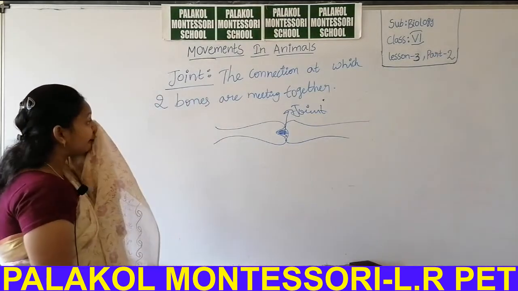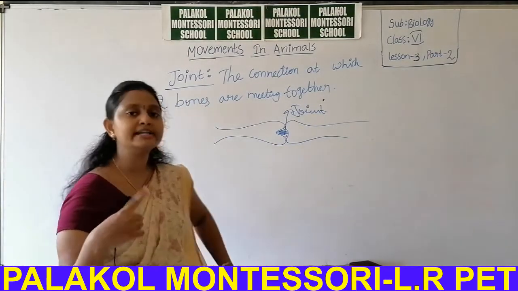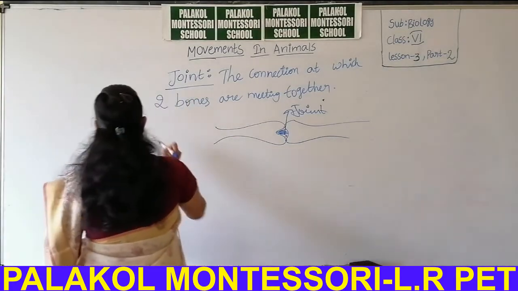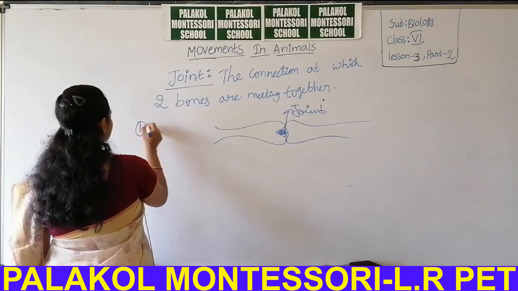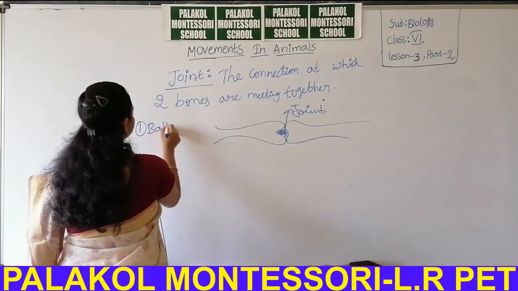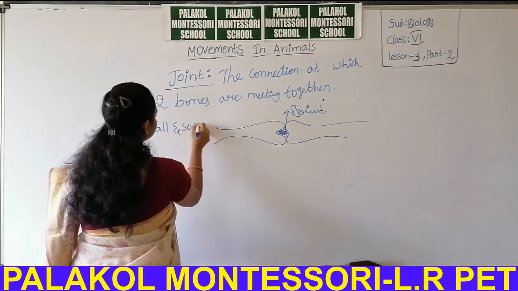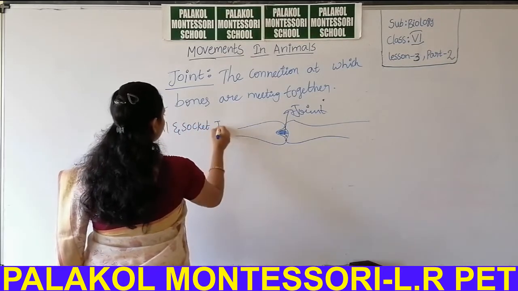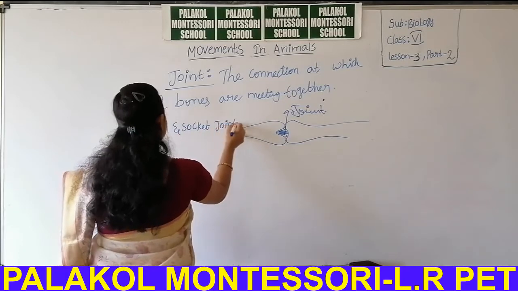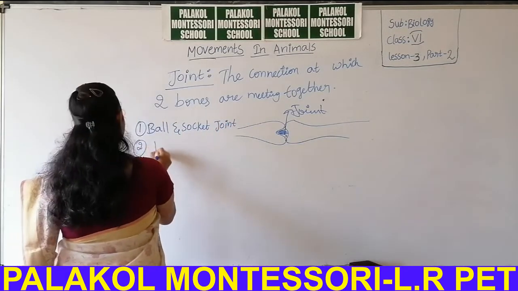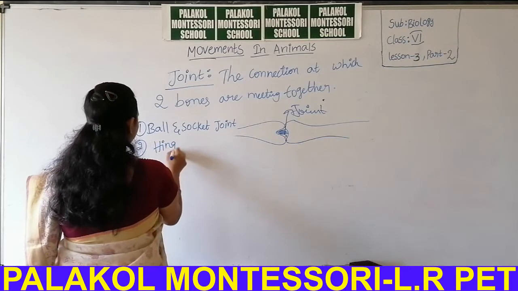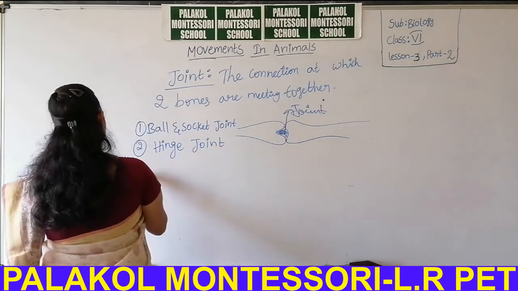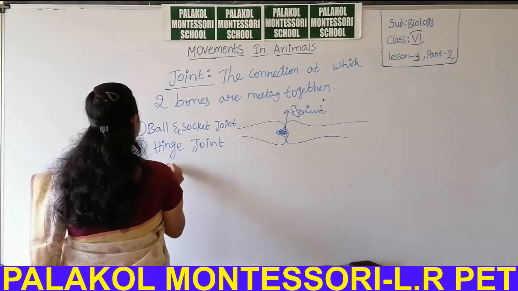So in our body so many joints are present. What are they? First of all, ball and socket joint. Second one, hinge joint.